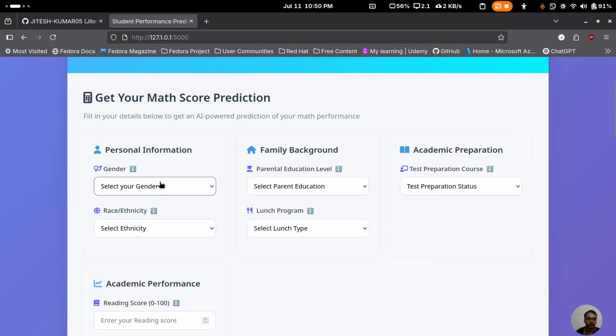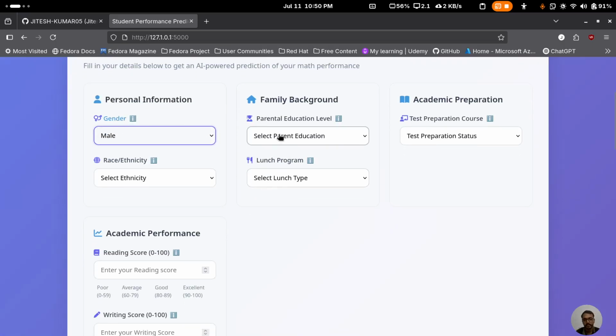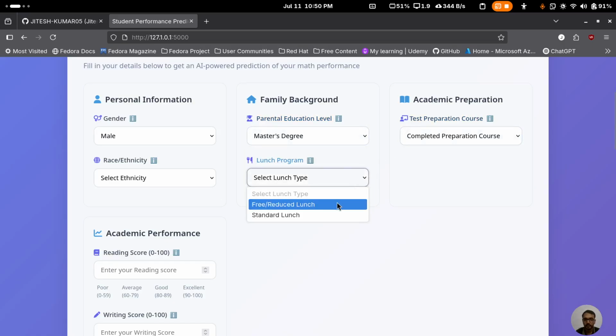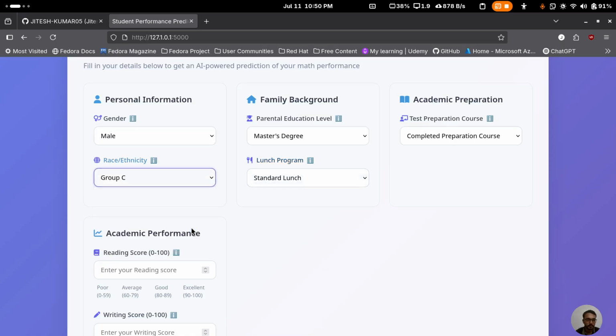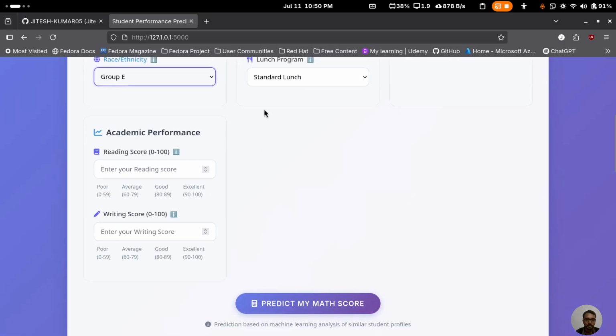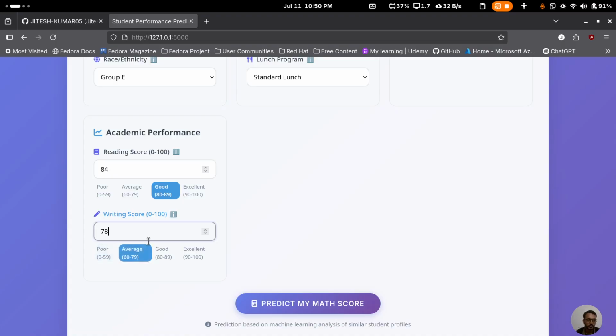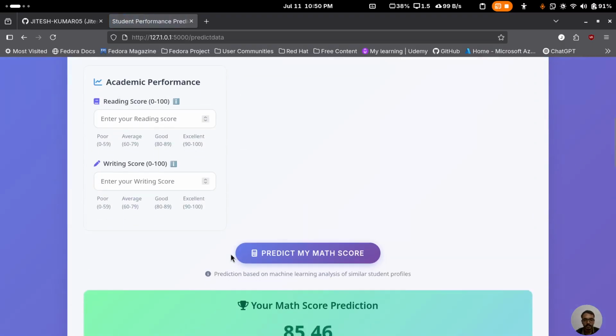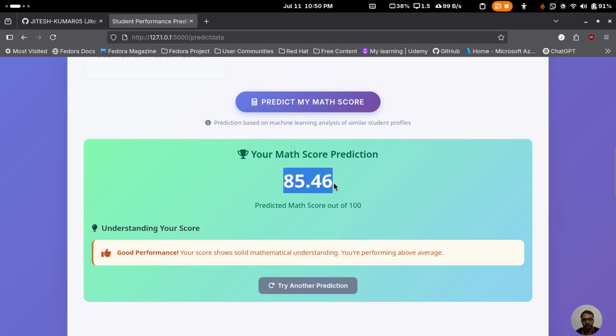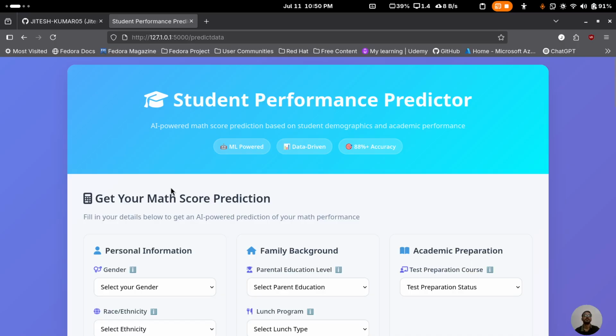So first of all, we have to provide the gender. I will provide some random data over here, and let's see how well the model is performing. Okay, let me give this standard lunch, and we can give any random value. Let's say 84, 78, and let's check how the model performs. It's giving around 85%, or you can call it 85 marks for the student in maths. So this is how the model is performing.